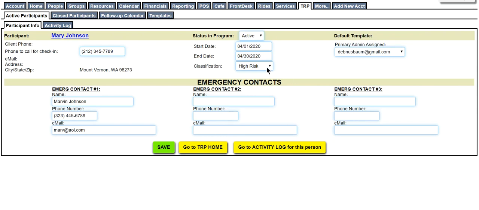You can also classify Mary with none, low risk, medium risk, or high risk. So this also is helpful to your organization so that you can zero in on high risk individuals should that be necessary.